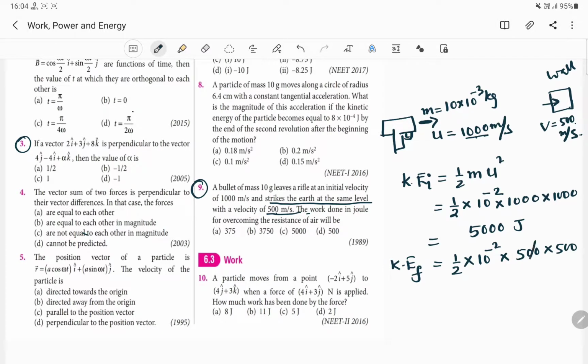So this 10 to the power 2 gets cancelled with 20, and we get how much? This will be 25 into 50. Our answer will be 1250 joule. Let us just check the value here. 5 5s are 25, yes, it will be correct. And 2 0 get cancelled out.